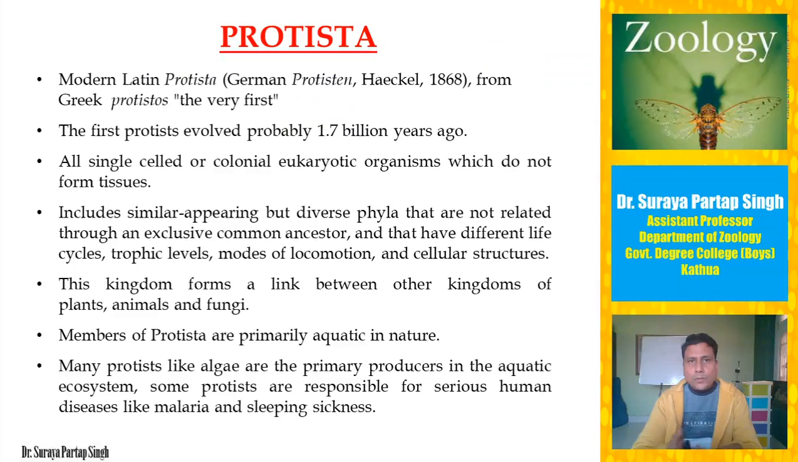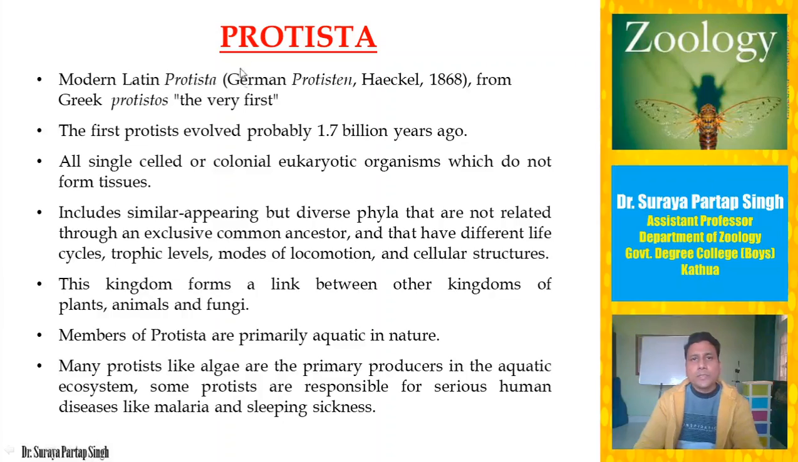Now, as we all know, kingdom Protista includes all the individuals which are unicellular or colonial but eukaryotic organisms. So it includes individuals from different phyla, like plants, like animals and fungi. So all the organisms which were unicellular or colonial and eukaryotic, which were earlier grouped under either kingdom Plantae, kingdom Animalia or kingdom Fungi, were taken out, and a separate kingdom was formed which was called kingdom Protista.